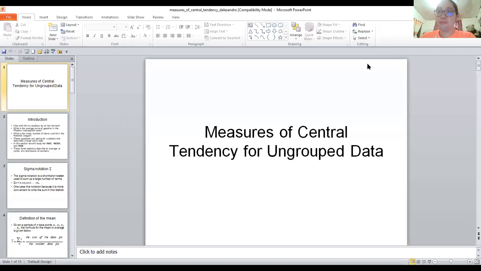Of course, for the mean, it's very easy. You just add the data, and after adding, divide by the number of data, and then you have it. That is how we get the measures of central tendency for ungrouped data. I hope you gained something from this video discussion about the measures of central tendency. In the next lesson, we will be talking more about central tendency.